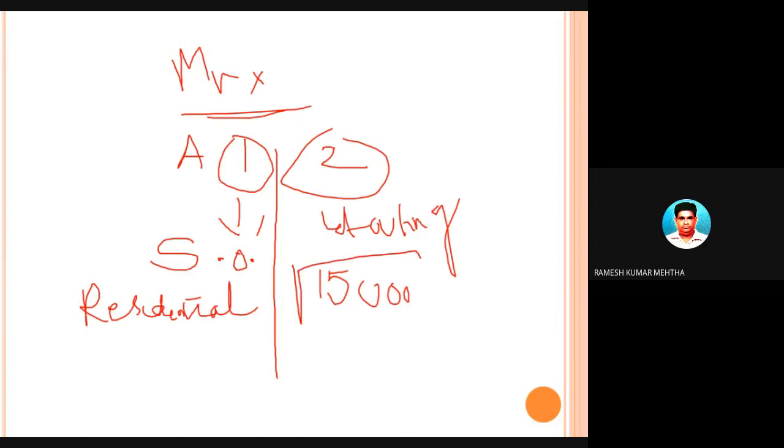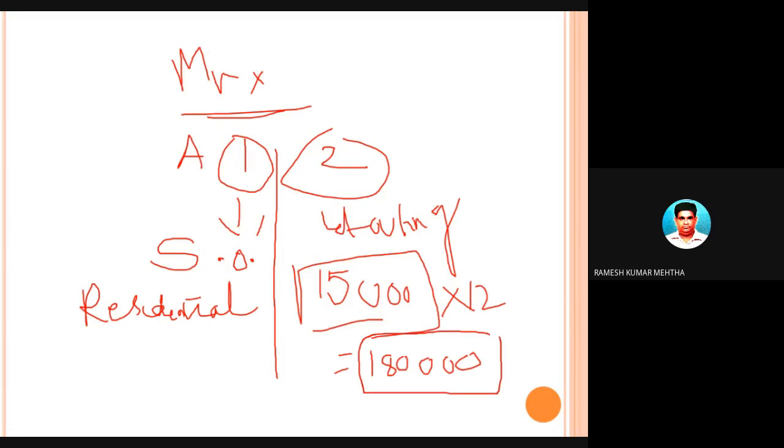So this 15,000 rupees is what is called income from the house property, on a rudimentary understanding. So 15,000 rupees per month he is getting. For 12 months he is going to get some 1,80,000 rupees. So certainly there is income from house property to an extent of 1,80,000 rupees. This is the basic understanding of income from house property.